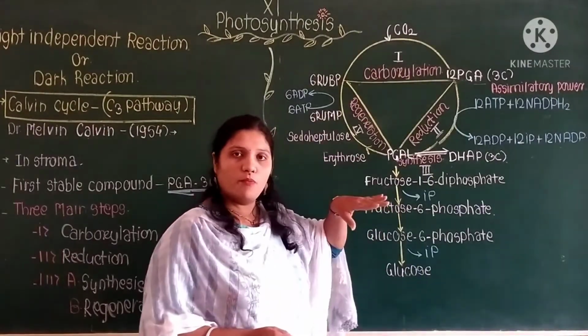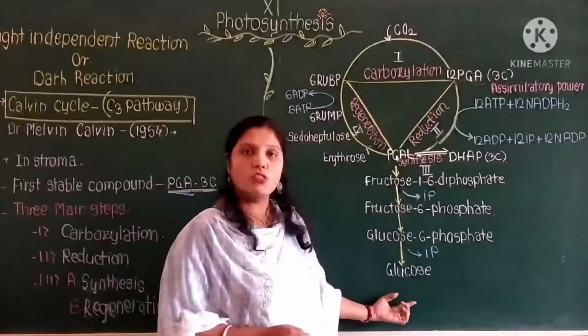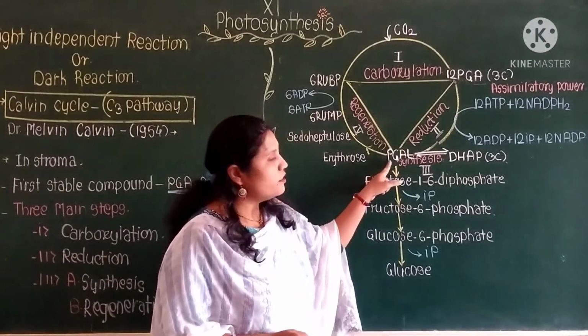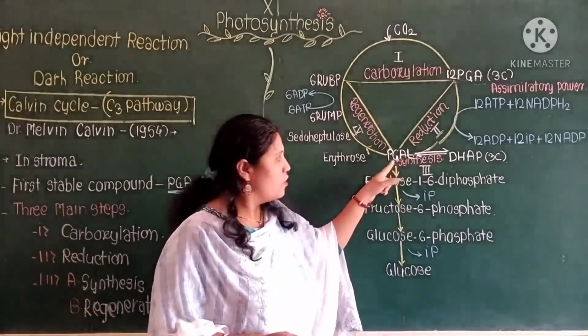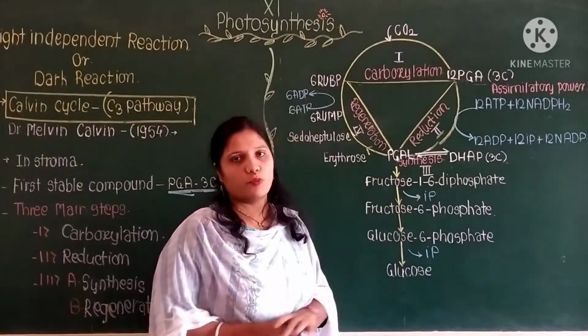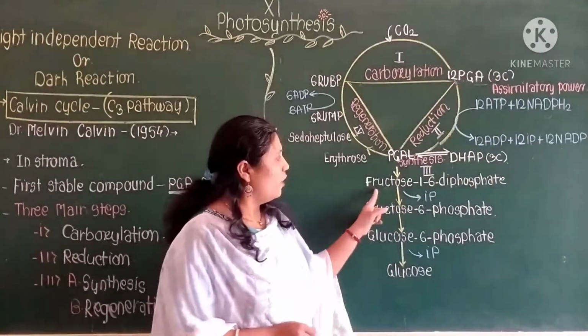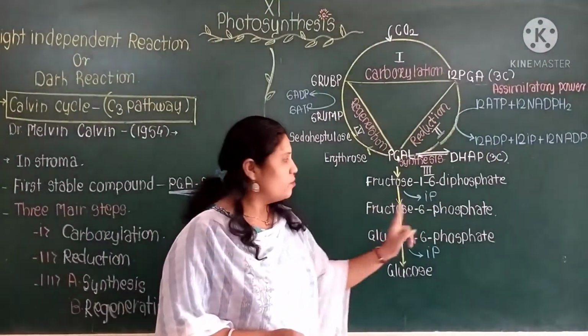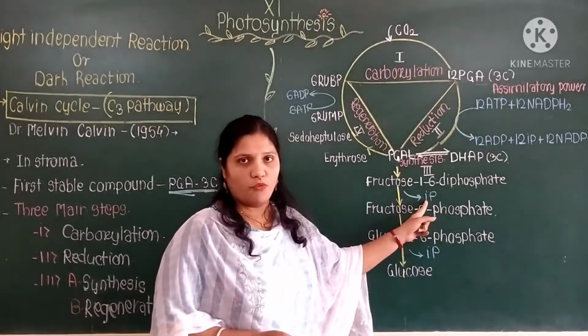Actually, in this C3 process the formation of glucose takes place. The glucose is formed. Here this phosphoglyceraldehyde forms the fructose 1,6-diphosphate. Then fructose 1,6-diphosphate undergoes dephosphorylation, which means there is a removal of one phosphate group from that.